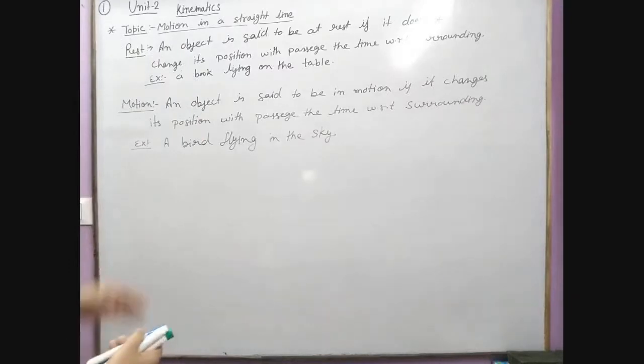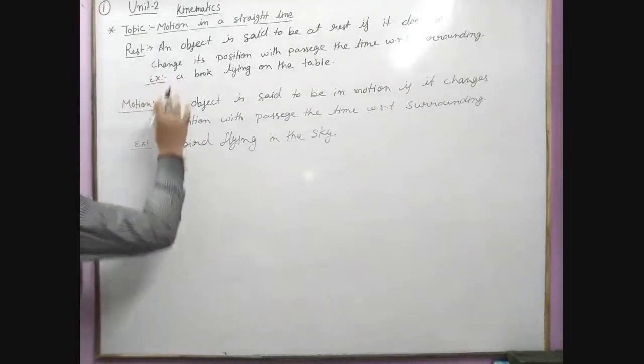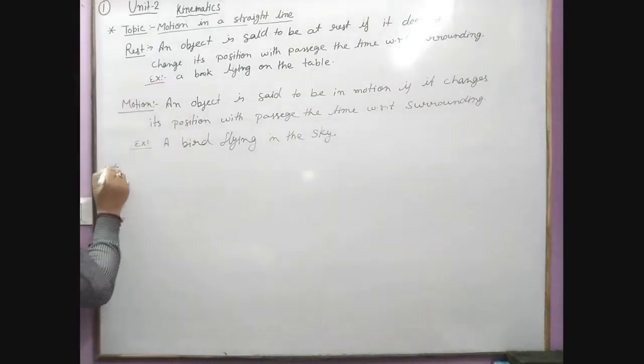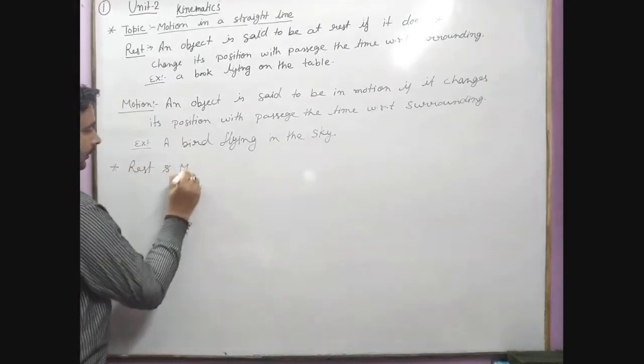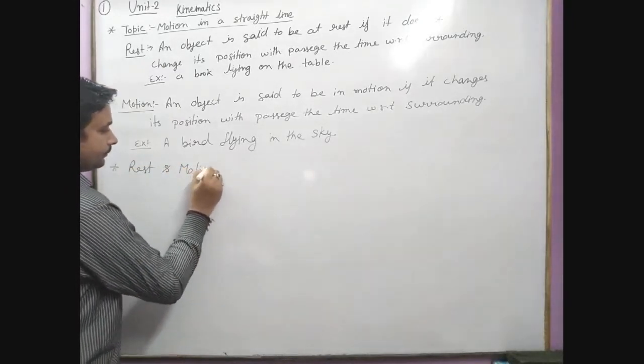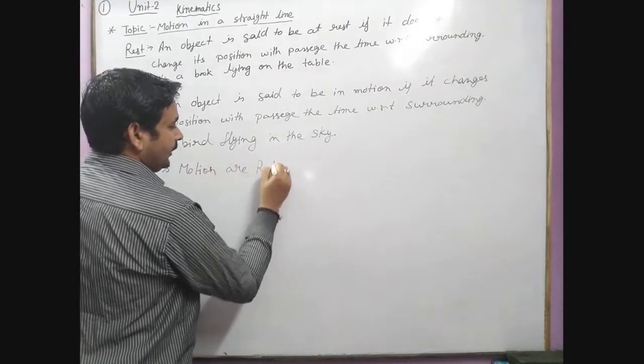Next, we have learned here two things. Also observe a relation between the two: rest and motion are relative terms.